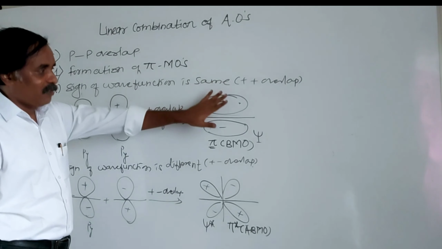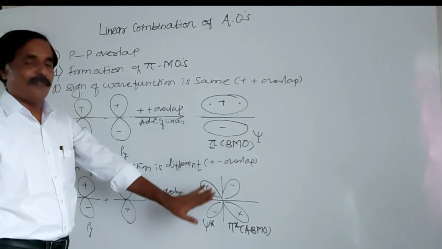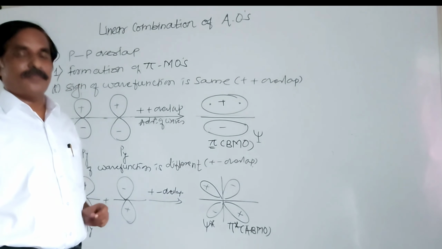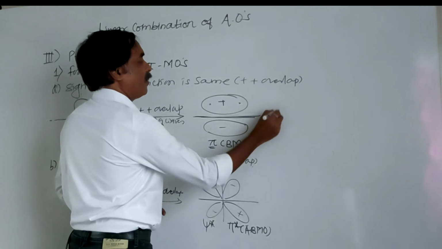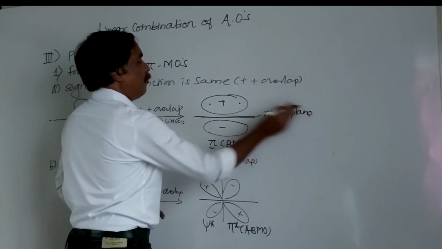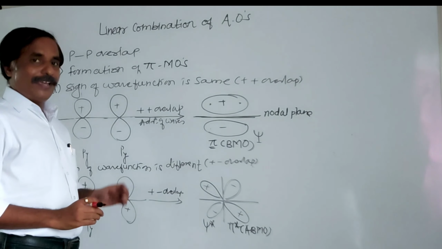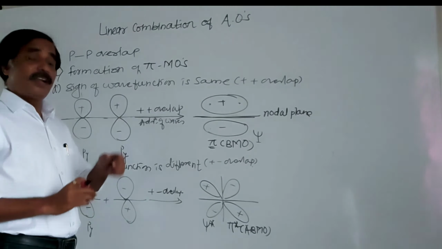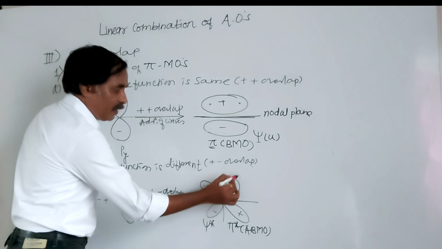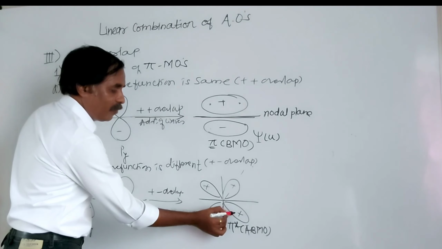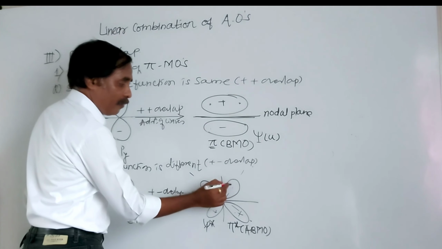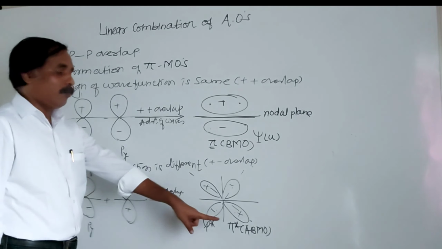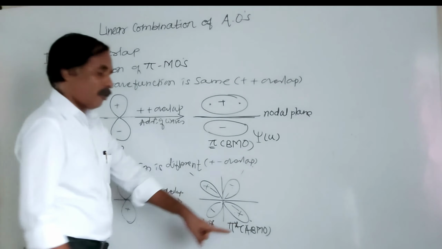Actual bond formation takes place here, pi bond formation. Here there is no bond formation. If we compare symmetry, this is an exceptional case here. This is a nodal plane. Above this positive electron density, below this negative, and we can say this is unsymmetrical. In case of anti-bonding of this, see here, suppose here it is a plane. Positive positive mirror image. Suppose this one is the plane. Negative negative mirror image. And we can say anti-bonding molecular orbital is what? Symmetrical here. That is g, pi star g.